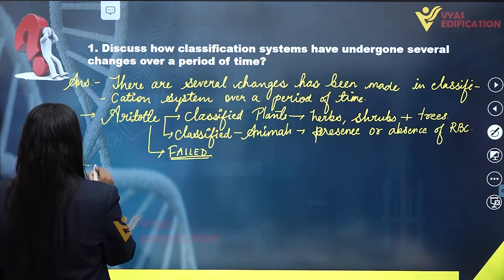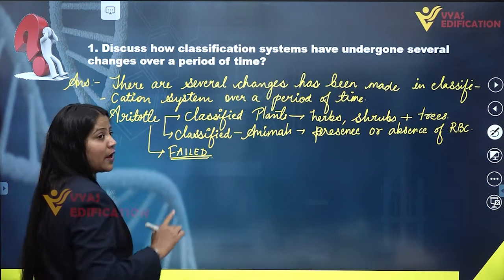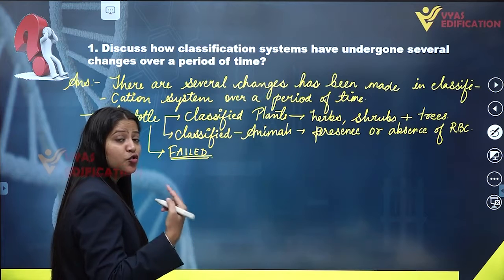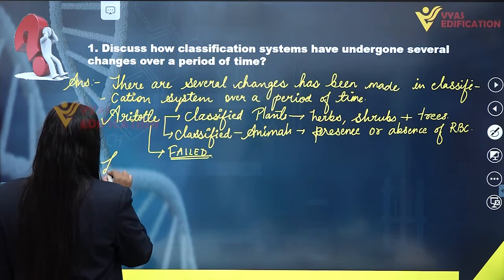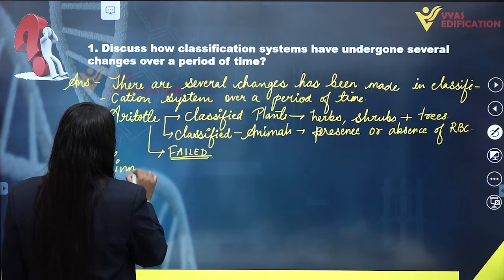Then a second scientist came into the system of classification. He introduced a 2-kingdom system of classification, and the scientist's name is Linnaeus.